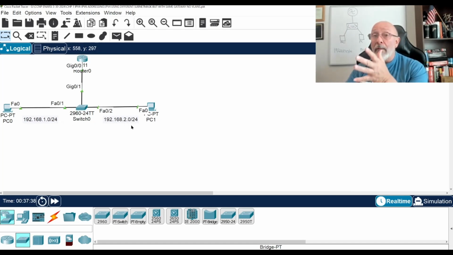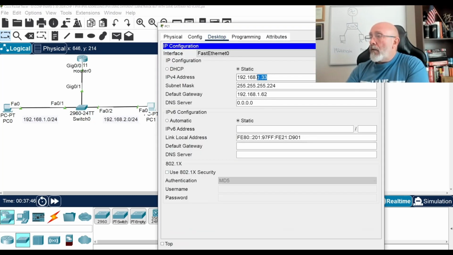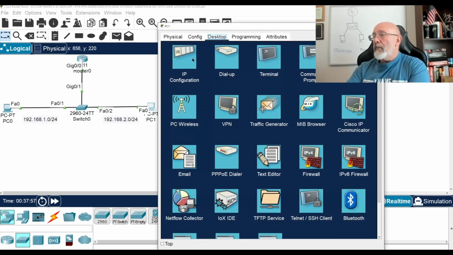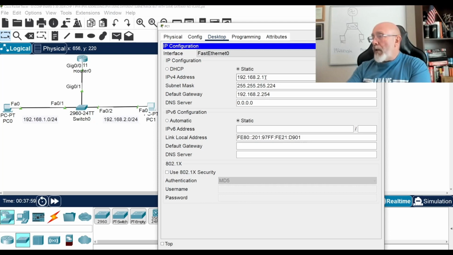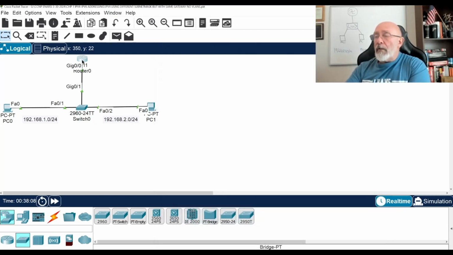Two separate networks. The IP addresses will not fall in there. Okay, so this is using 1.1. I'm going to come in here and say 2.1, and then 2.254. Awesome. Let's go inside the router and make sure I got it right. Hold on, because I know me. 192.168.2.1. Ah, you see? I know me. 0. 24-bit mask, and we're using 254. Lovely. Okay, and let's go to the router again.